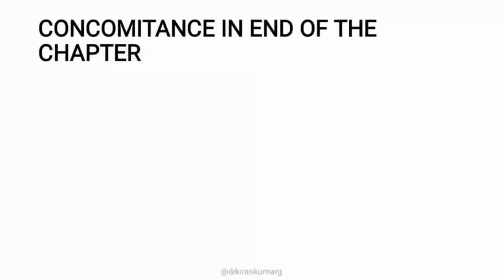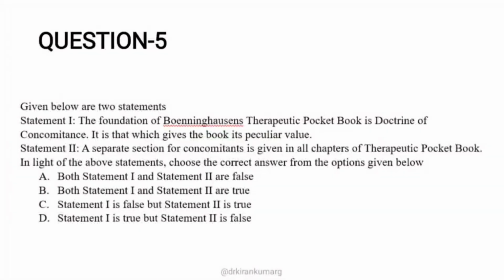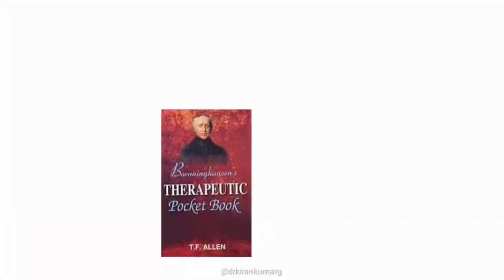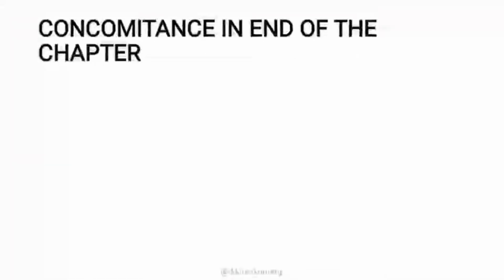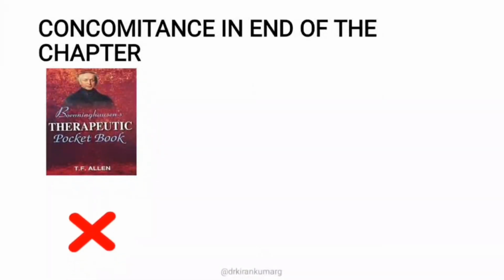And if you see the second statement, it says that concomitants are mentioned at the end of every chapter in the BTPB. The statement is: a separate section of concomitants is given in all chapters of the Therapeutic Pocketbook. So let's see whether concomitants are mentioned at the end of all the chapters. In the BTPB, it is not mentioned.